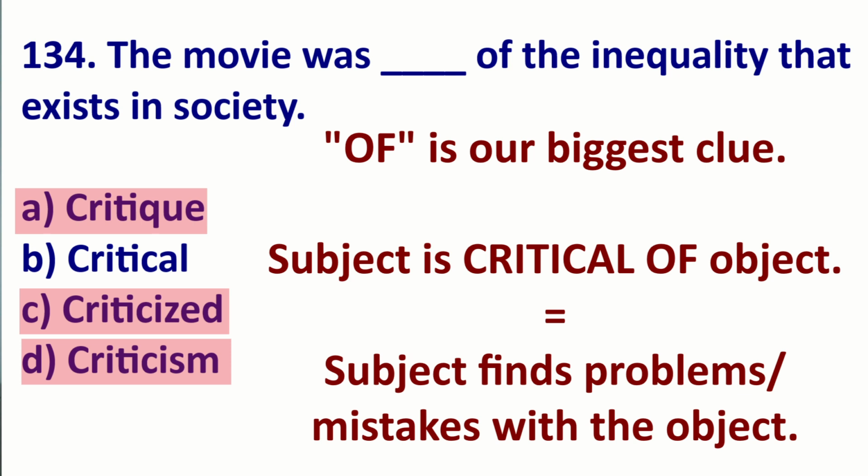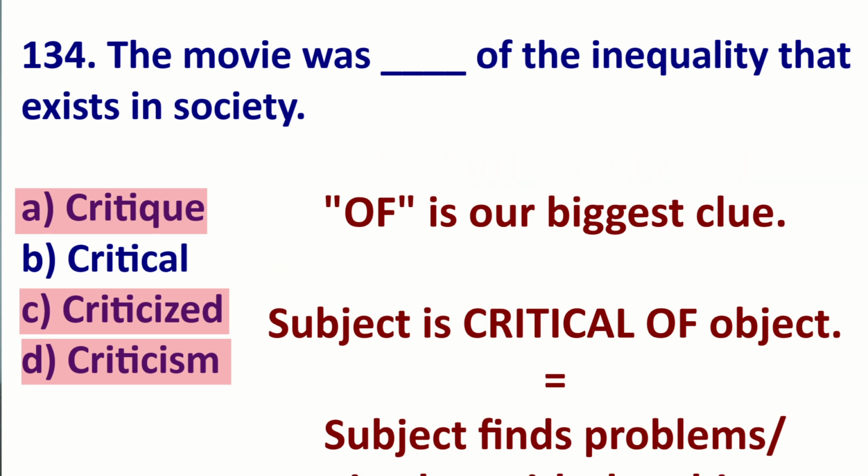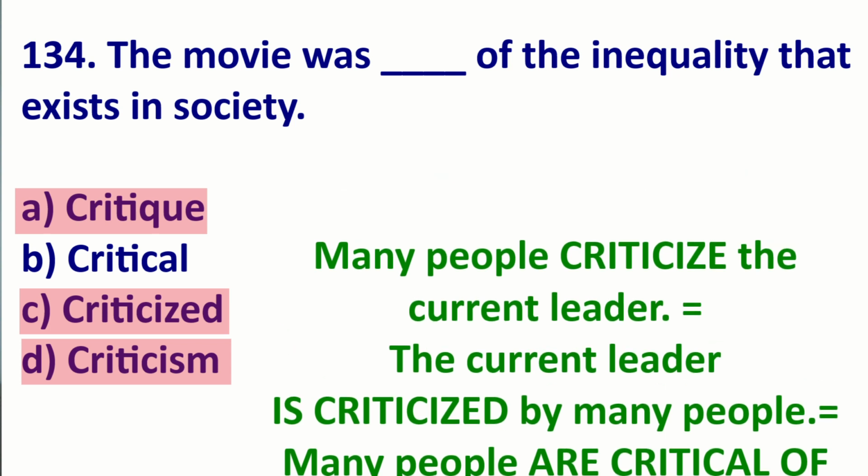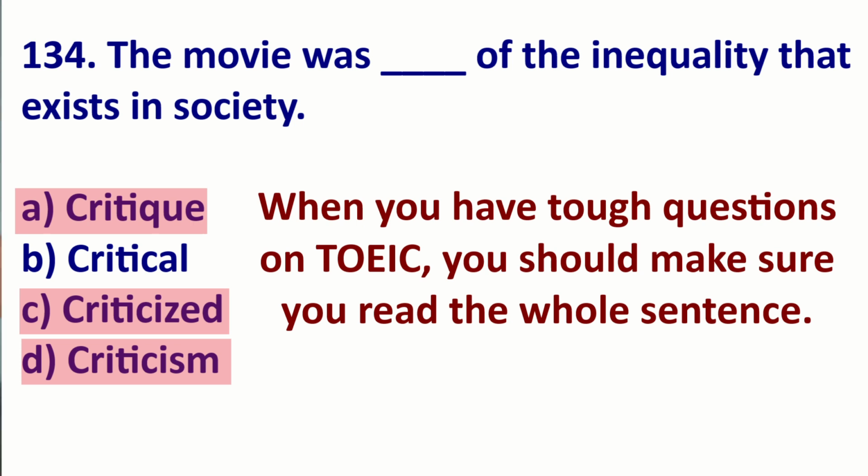However, of is our biggest clue. Critical of is a collocation. If you are critical of something, you find and say what is bad about it. You find the mistakes in it. For example, many people criticize the current leader. The leader is criticized by people, but many people are critical of the current leader. So that of is your biggest clue. So when you have these tough questions, make sure to look for clues after the blank. Look at the whole sentence.